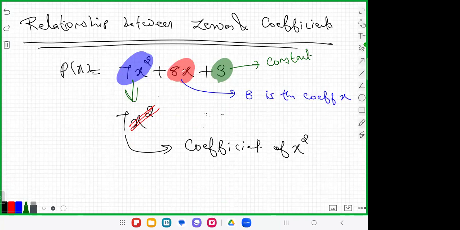So there is a relationship between the zeros and the coefficient. Will they ask a 1 mark question on this? No. They will ask a 3 mark question. They will ask to find the zeros and verify the relationship between the zeros and coefficient. The question will be like that.